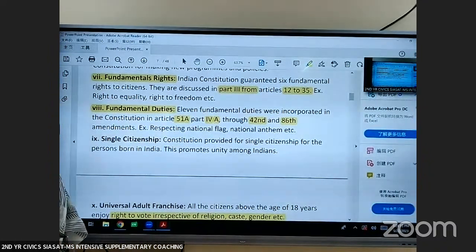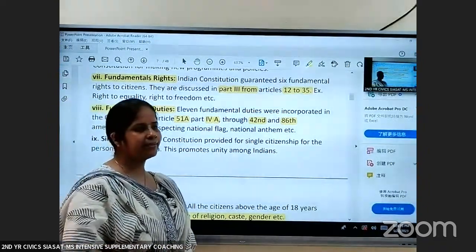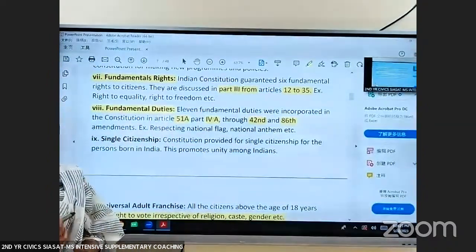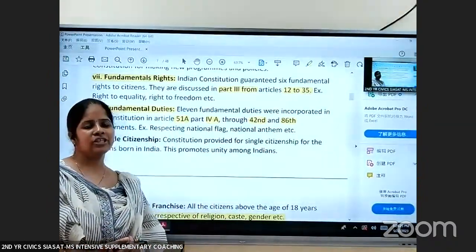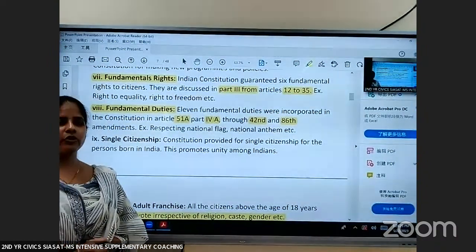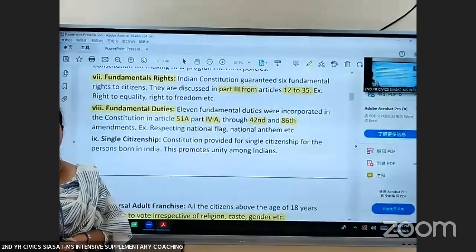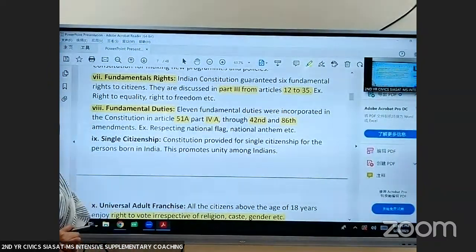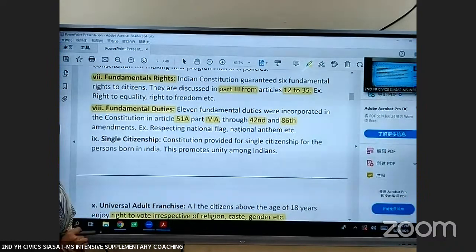The Indian citizens have got 11 fundamental duties like respecting the national flag, national anthem, safeguarding the property, then preserving and protecting nature. Then it is the fundamental duty of the parents to get their children educated up to the age of 14 years. So all these are the fundamental duties.